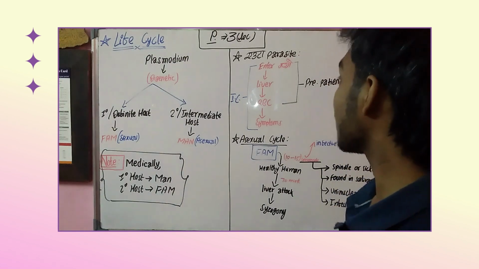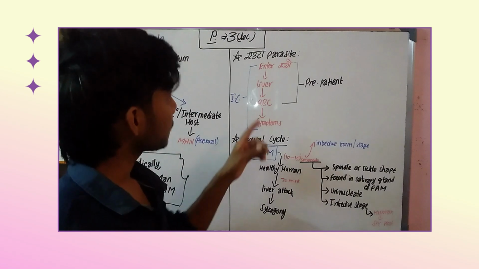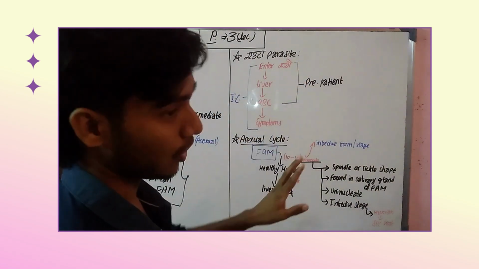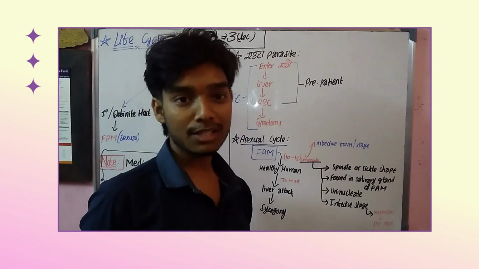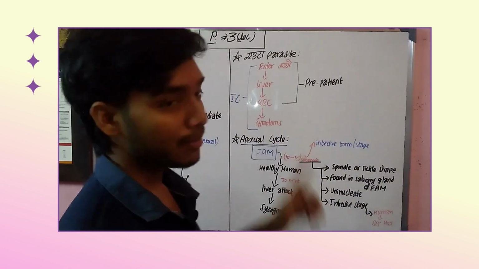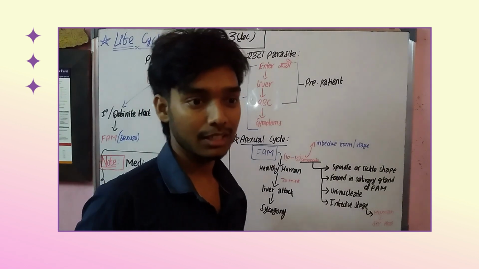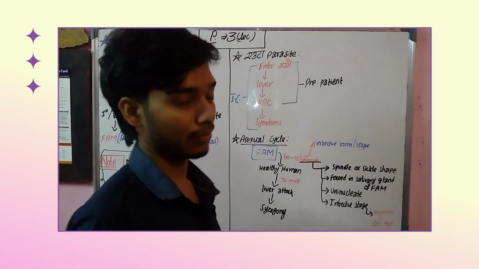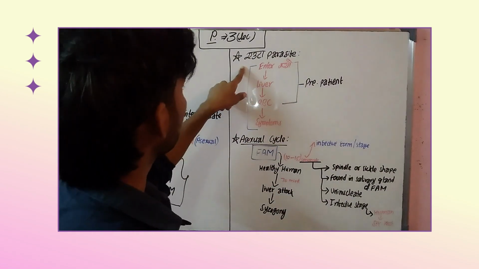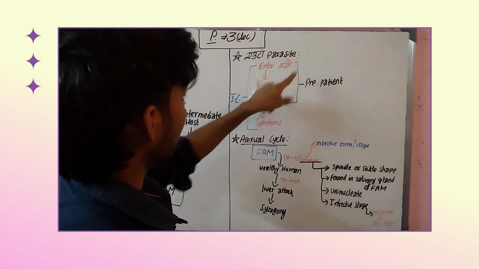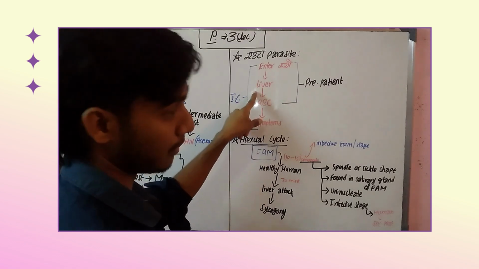Got it? So coming to the next point, what we can understand from here is that it is a parasite. We already read while classifying the Plasmodium that it is parasitic, right? It is an endoparasite, which we have already discussed, so I will not deal with all of that. So there is a parasite, and it enters, right? It enters the liver.